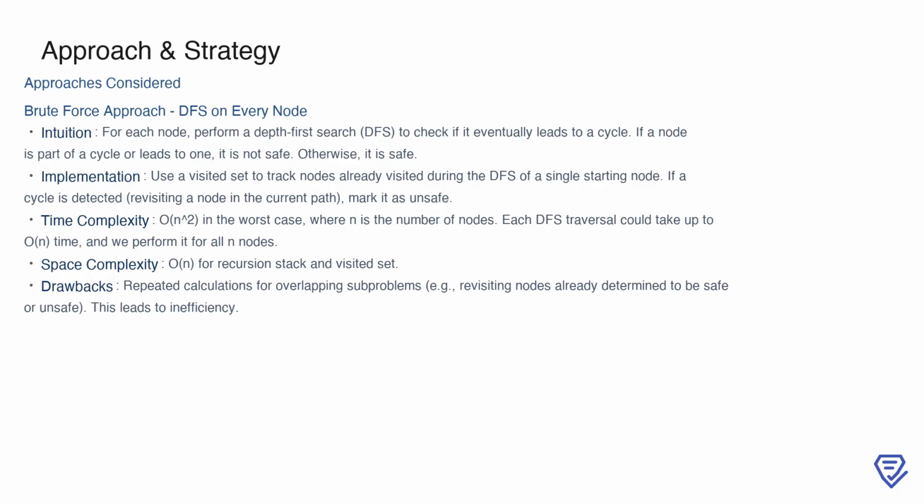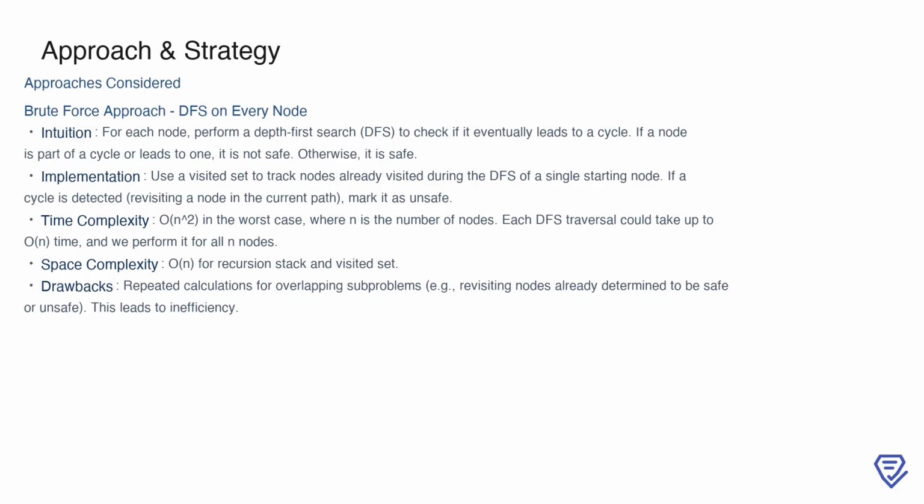To solve the problem of finding eventual safe states, we first consider a brute force approach using depth-first search, or DFS, for every node. The main idea here is to explore each node and check if it eventually leads to a cycle. If a node is part of a cycle or leads to one, it is deemed unsafe, otherwise, it is safe. In terms of implementation, we maintain a visited set that keeps track of nodes already traversed during the DFS from a single starting node. If we encounter a node already in this visited set, it indicates a cycle, and the node is marked unsafe.